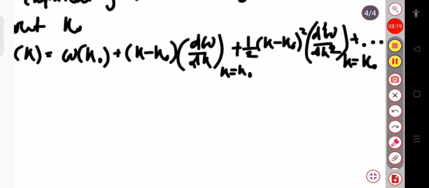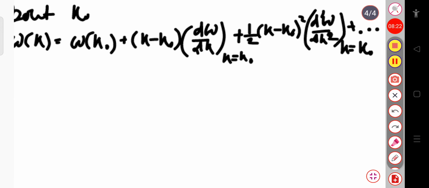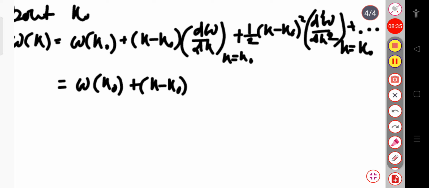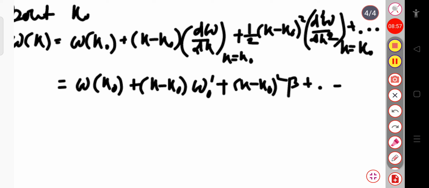So this can also be written as omega of k naught plus (k minus k naught) into, for d omega by dk at k equal to k naught, suppose omega naught prime, which is simply the first order derivative of omega at k equal to k naught, plus the third term, (k minus k naught) whole square into suppose beta, plus so on, where beta equals 1 by 2 into omega naught double prime.